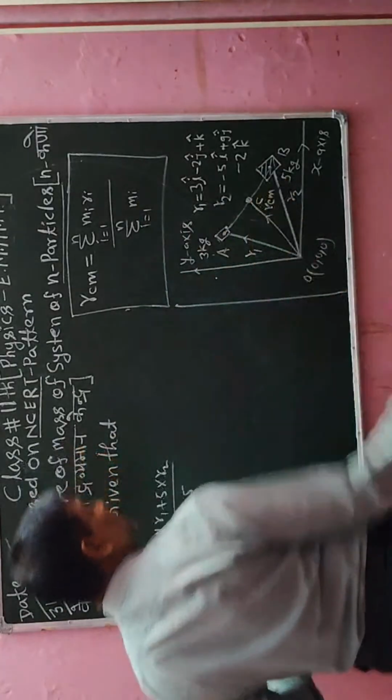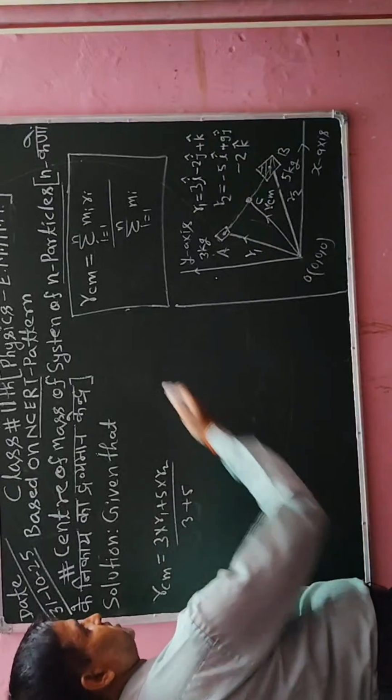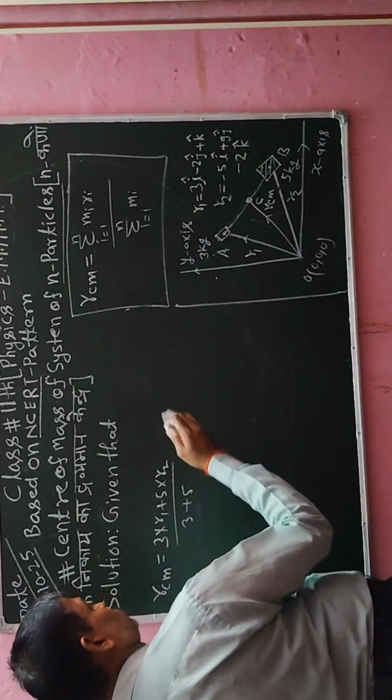Here there are two masses, so I have written m1 plus m2. The same formula I have to use here to calculate its value.